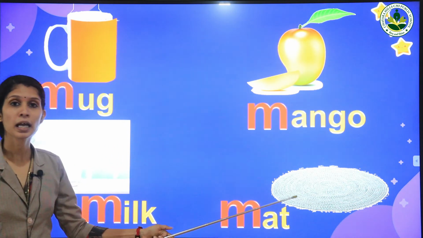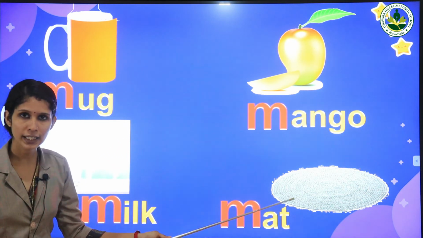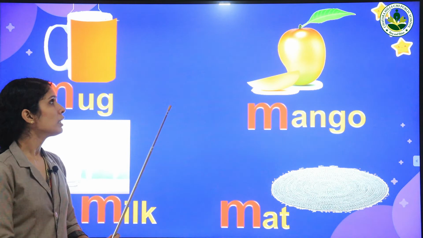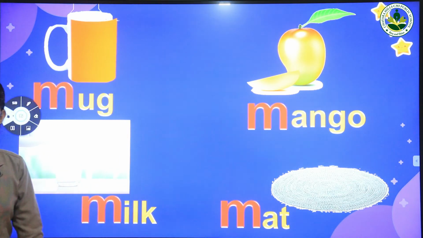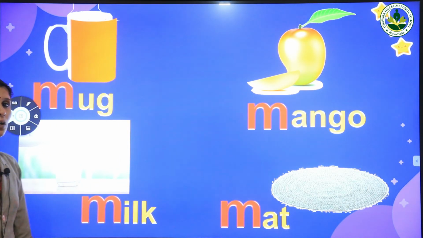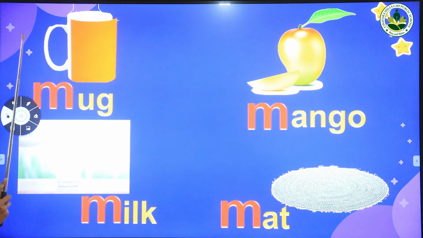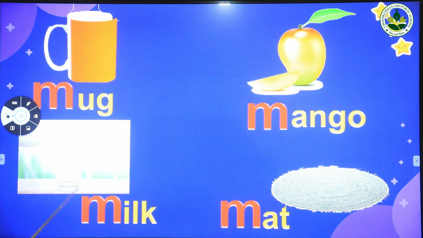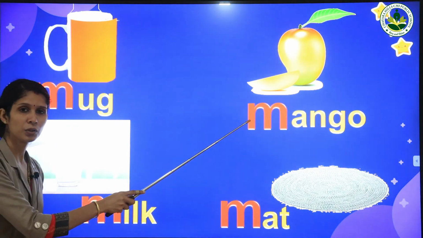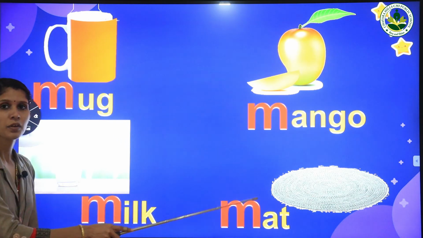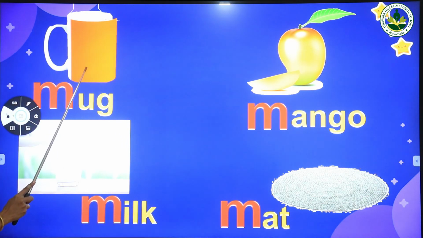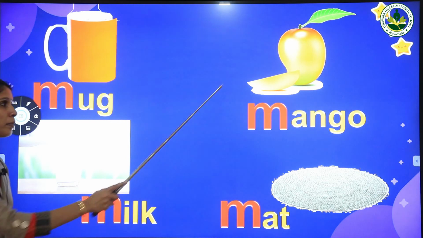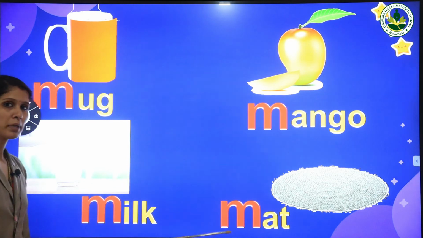What is this? Mat. Once again, very good. So, these are the words starting with letter M. Okay, children, repeat after me. Mug, milk, mango, mat. Once again, mug, milk, mango, mat.